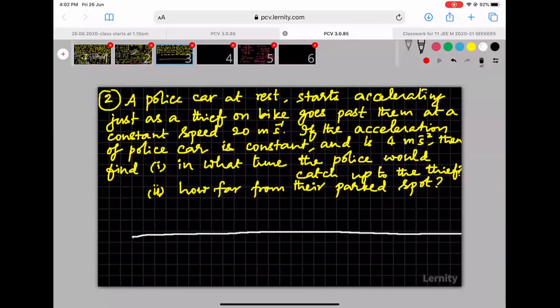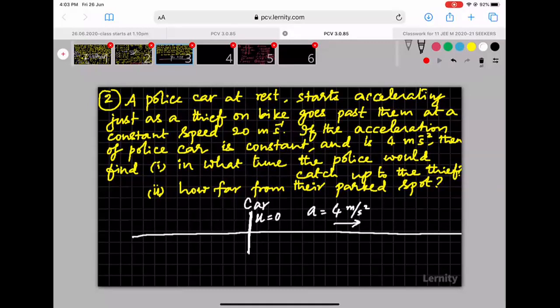So what we can do is draw a straight path. Let us say this is the road on which this action is happening. And this is a parked spot, where the police car was initially. Their initial speed is 0, U equal to 0. They have an acceleration rightwards of 4 meters per second squared in this direction.